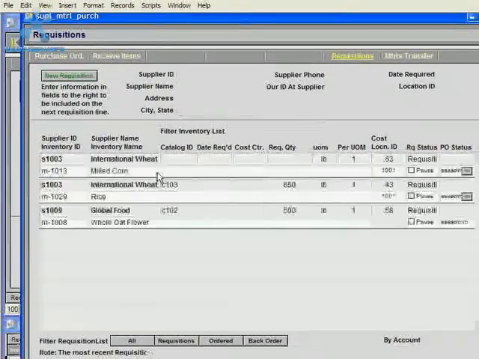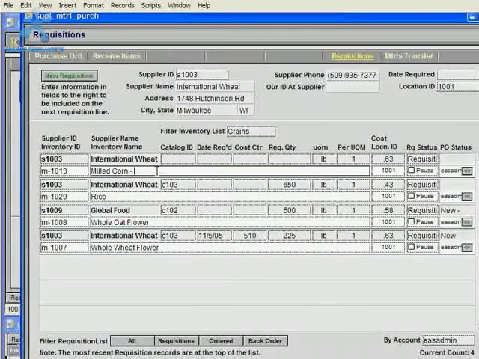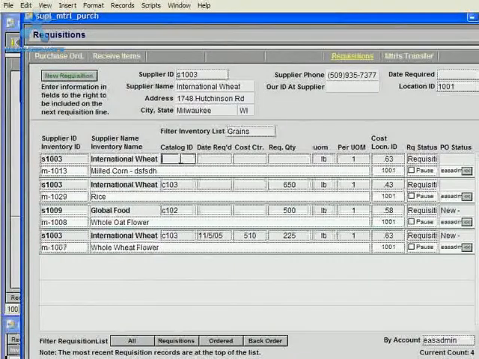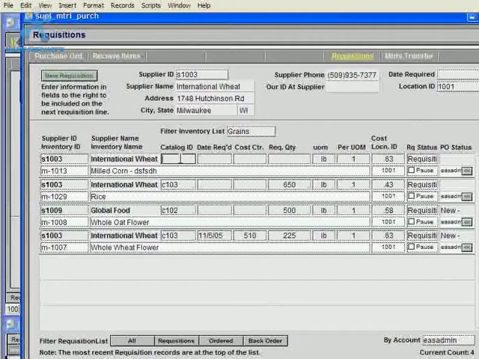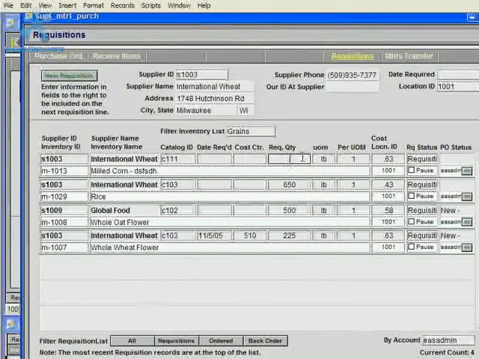and the user can also type in additional information into this field that the purchasing person will see, and this will not change the data in the inventory database. They could put in a catalog ID, which may be helpful to the person that's doing purchasing to know exactly what item to purchase from this supplier. They can put in a date required. The required quantity is very important, and I'll put in 500 pounds.